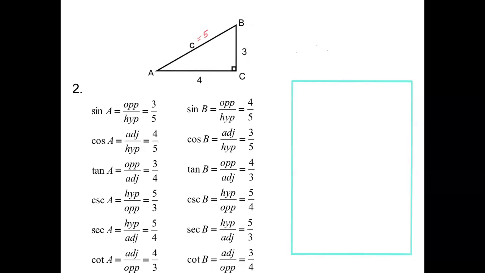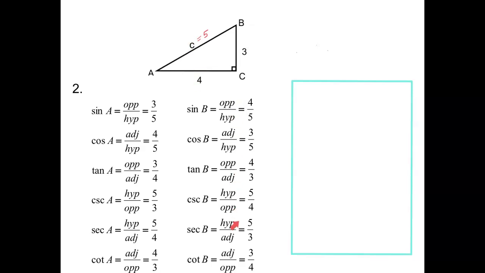So now here you can see that I have done the same thing for the sine, cosine, and tangent of B. If I'm looking at angle B, 4 is the opposite side and 3 is the adjacent side. So when I do the sine of B, I end up with 4 over 5 and so forth.